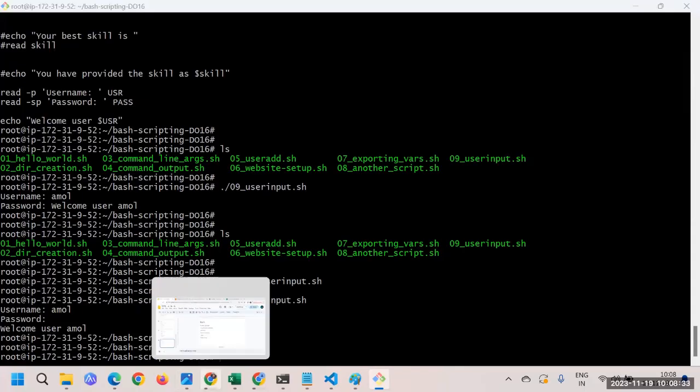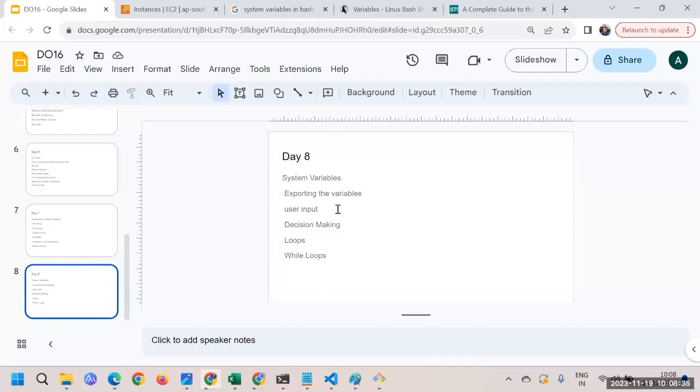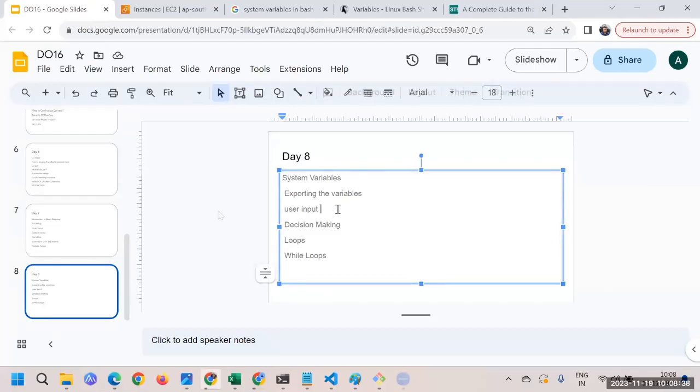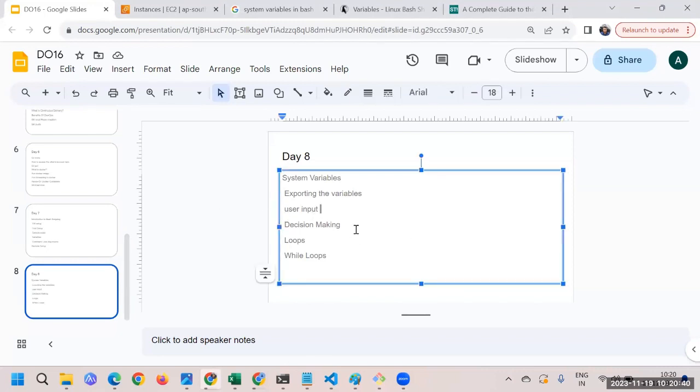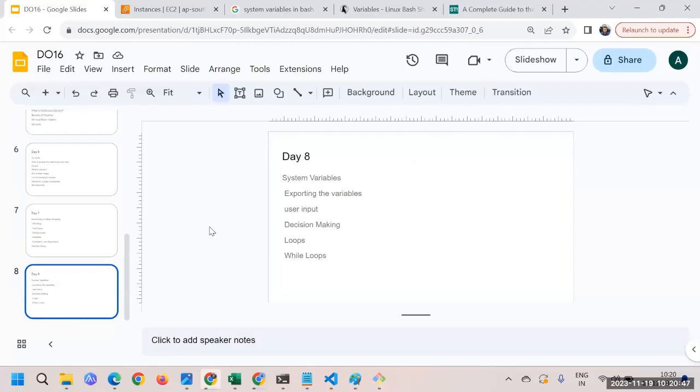All right. Great. So this is all about the user input. We have reached the end of user input, and now let's talk about decision making. Decision making in bash scripting is done with the help of if else. If else is a very well known thing that is available in all programming languages, where based on some condition we take the decision. What is the meaning of if else?